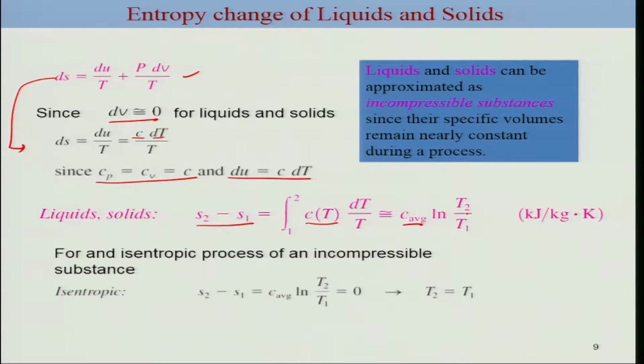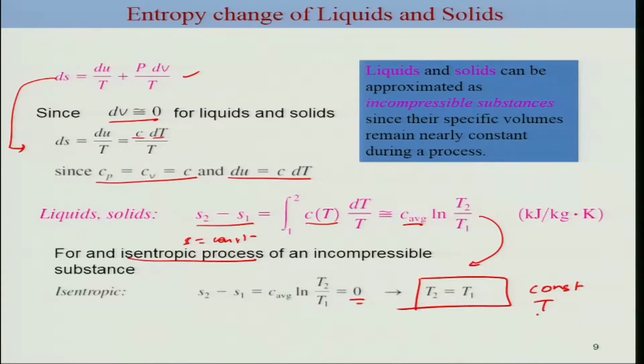Now if you consider an isentropic process, which means that S is constant, for this liquid and solid, which is an incompressible fluid, this essentially means from here we can consider this to be 0, which indicates clearly that for an isentropic process it would be a constant temperature process. That means it should also be an isothermal process. This is a clear derivation based on our assumption.